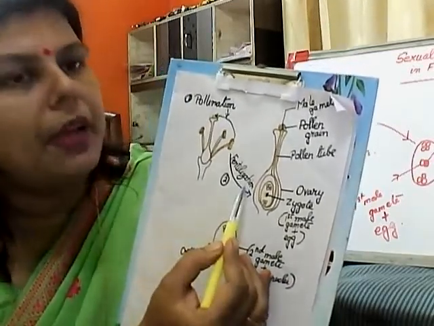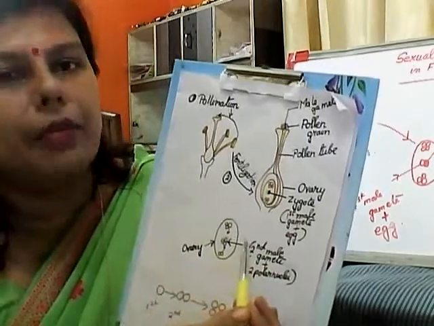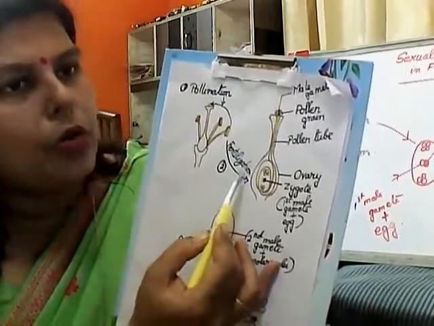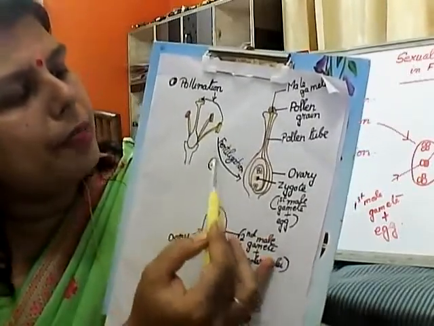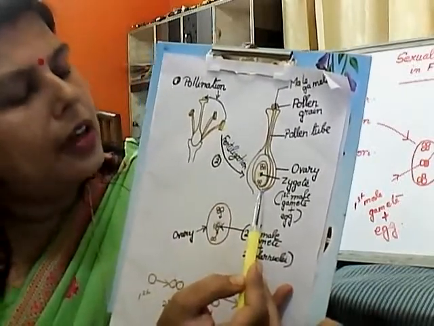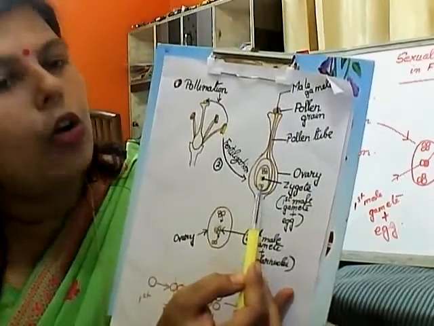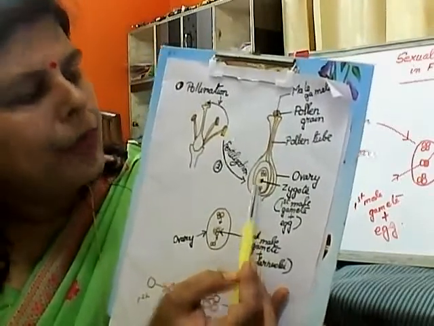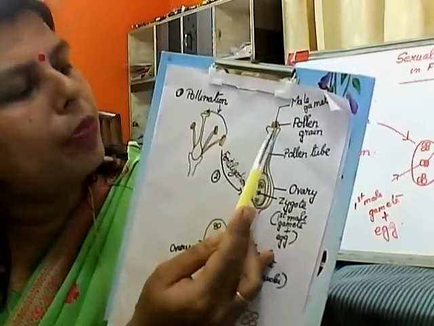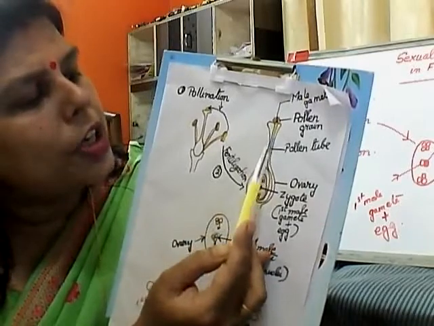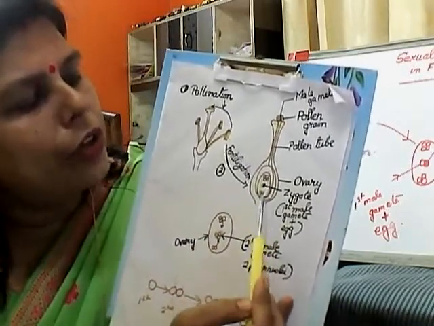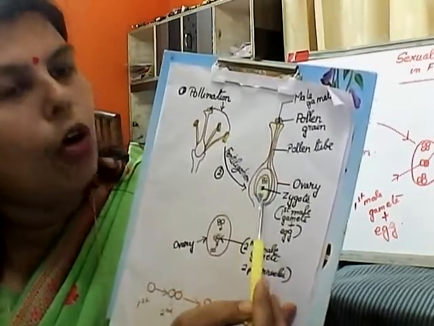Fertilization means the fusion of the male and female gametes. In the fertilization process, you just see the process, it gets completed mainly in the ovary. When the pollen grain comes in contact with the stigma, a pollen tube is formed, which is connected with the ovule located inside the ovary.